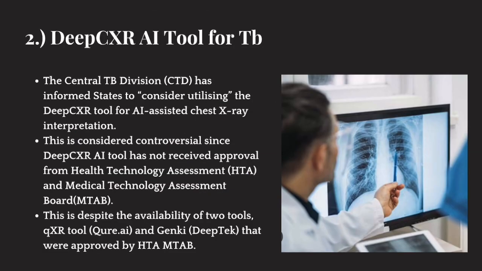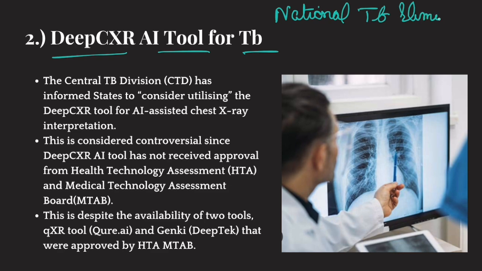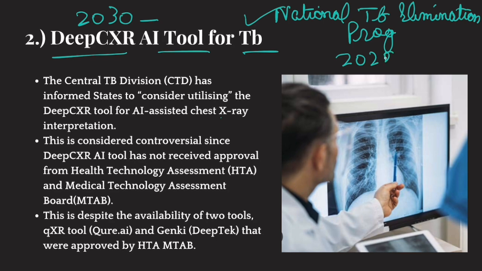Now let's move forward to the next news item, which is the DeepCXR AI tool for TB. Now you see we have the National TB Elimination Program. Under this, we want to eliminate TB. Earlier, we had set ourselves a target of eliminating TB by 2030. But under this National TB Elimination Program, we have advanced this target by 5 years. Now we will eliminate TB by 2025. Now 2025 is already here, but we are nowhere near eliminating TB.